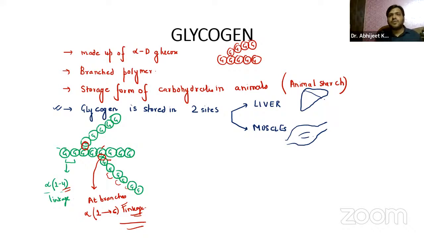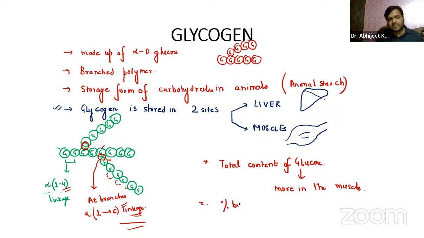Now, two questions have been asked in the exam. That is something you guys have to remember over here. That is the total content of glucose. Remember it is more in the muscle. But if we compare by percentage by tissue volume, the glycogen is more in the liver.